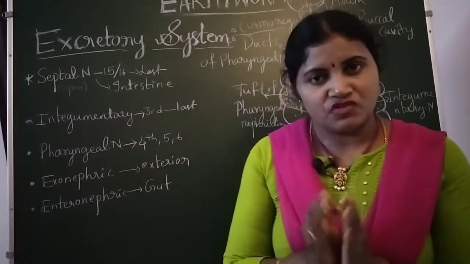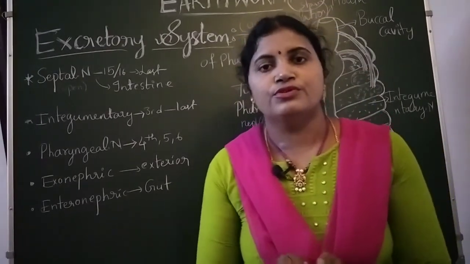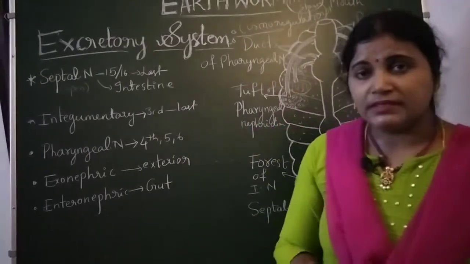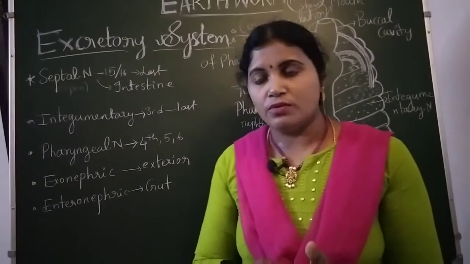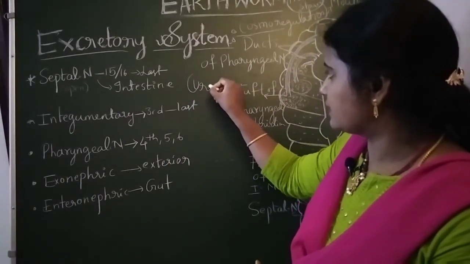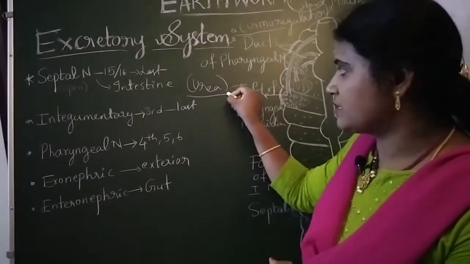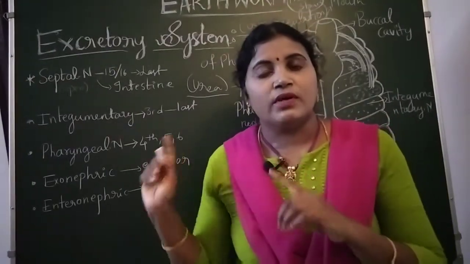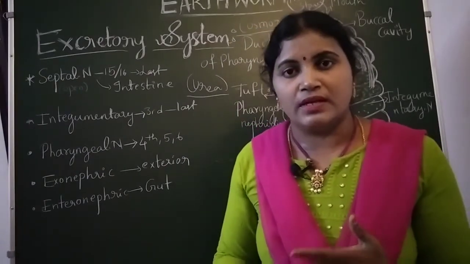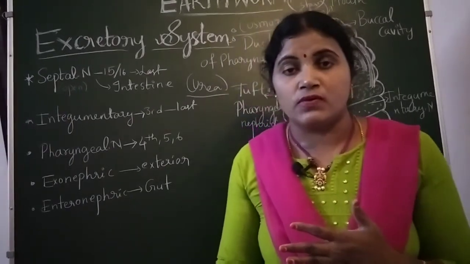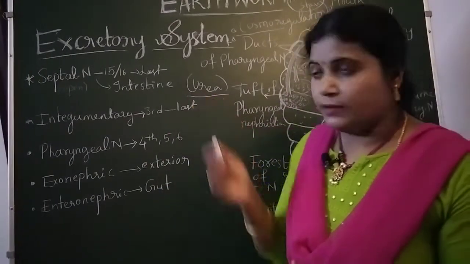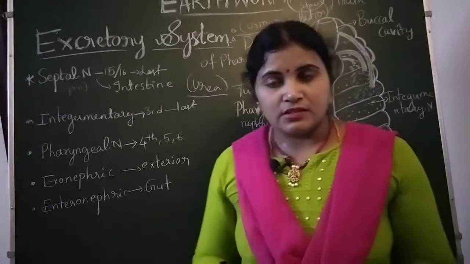So what are the chief structures which are responsible to excrete the waste material produced by the earthworm? What is the main excretory product in the earthworms? That is urea. Nitrogenous waste is urea. That's why earthworm is a ureotelic animal. Why? Because it excretes nitrogenous waste as urea. Okay, so what are the structures here?